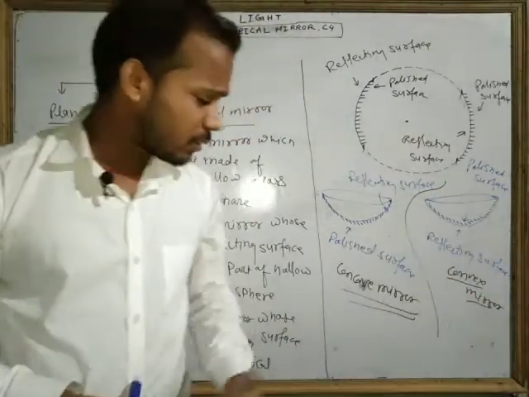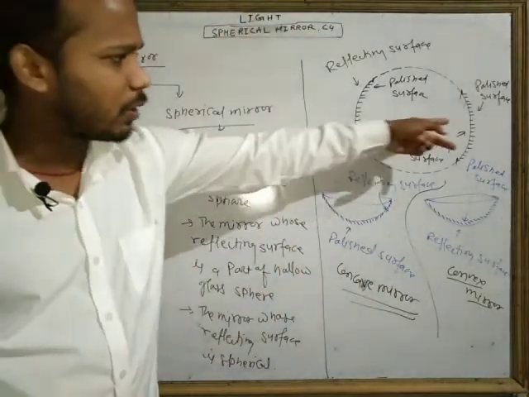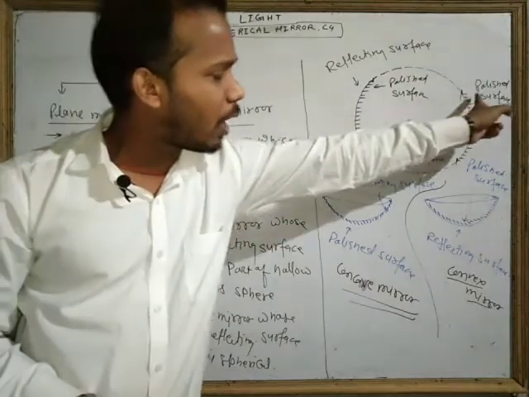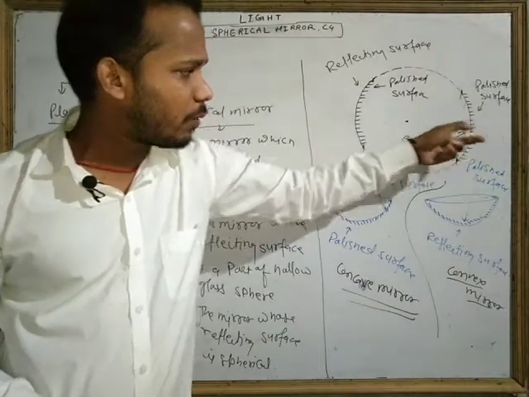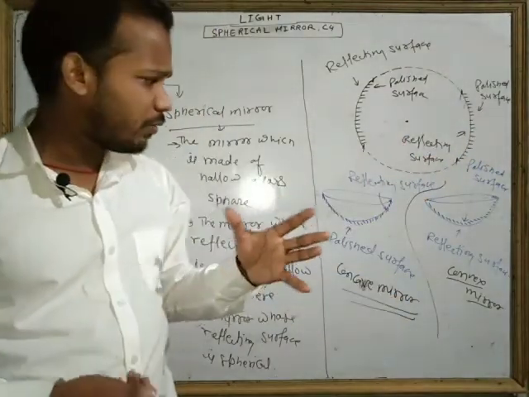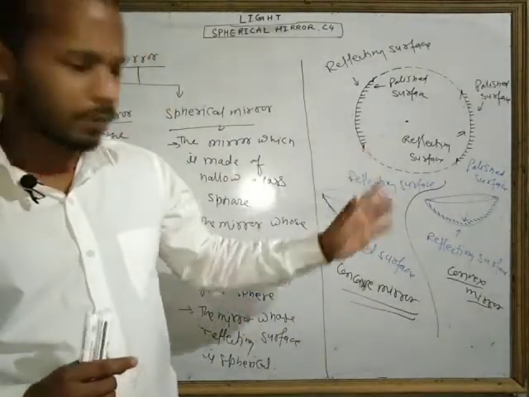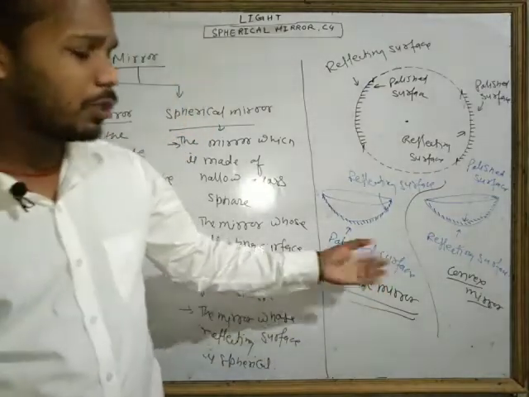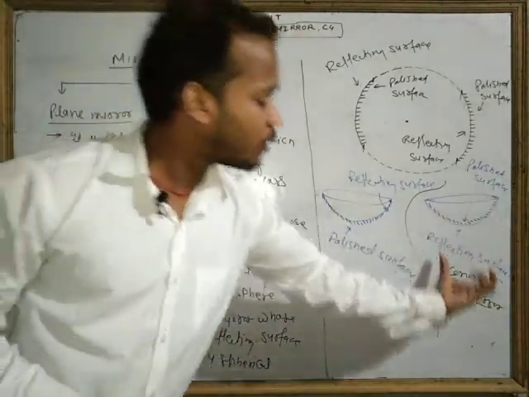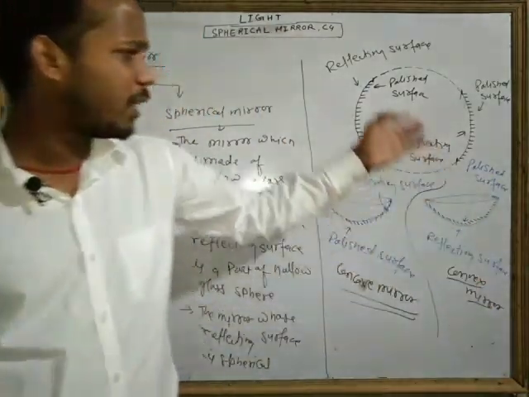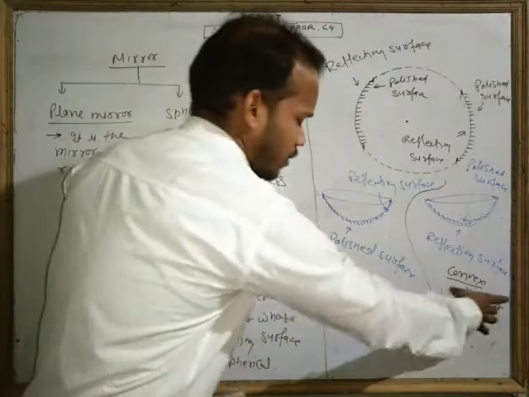And what is the concave mirror? The concave mirror is the spherical mirror whose reflecting surface is inward. Look here, this is the reflecting surface and the outer part is the poly surface. So this surface is outward, but whenever you want to define any mirror, you define it using the reflecting surface, not the poly surface. So if the reflecting surface is inside, then it is concave. If the reflecting surface is outside, bulged out, then it is convex. Very easy. So a spherical mirror is of two types: one is the concave and another is the convex.